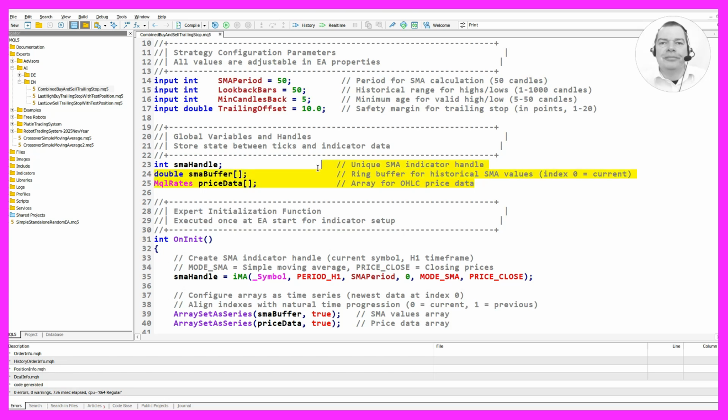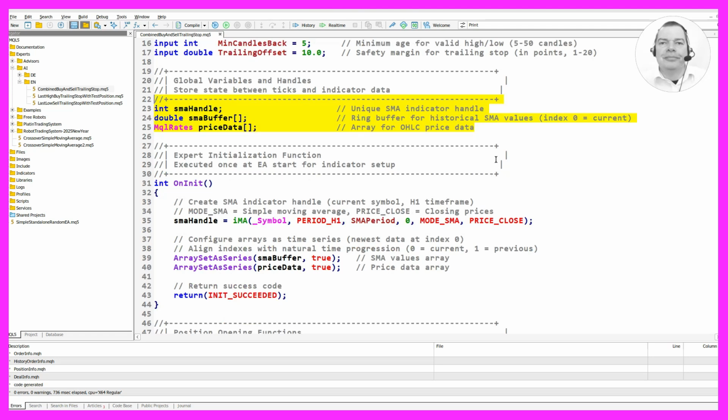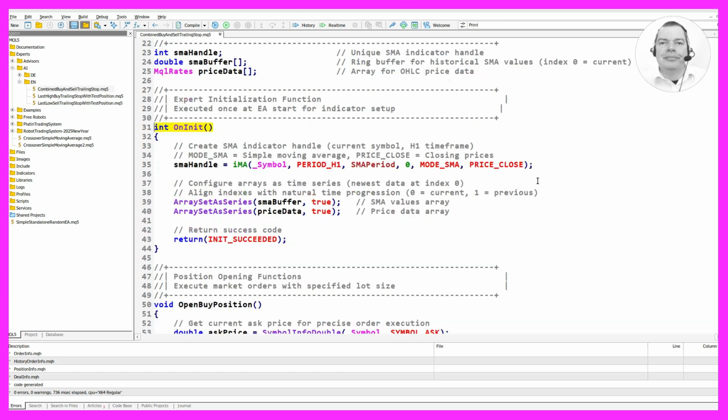We declare global variables and handles to store state between ticks and indicator data. This includes a unique SMA indicator handle, a ring buffer for historical SMA values, and an array for OHLC price data. The expert initialization function is executed once at the start of the expert advisor for indicator setup.